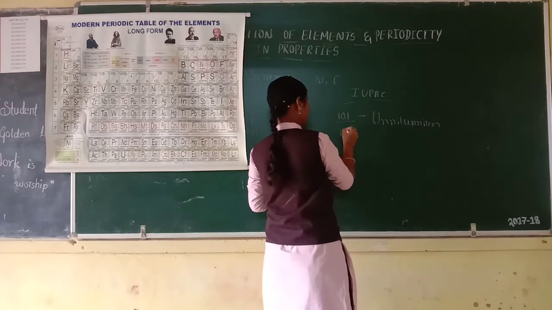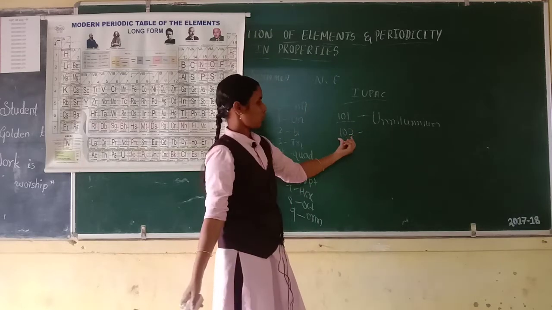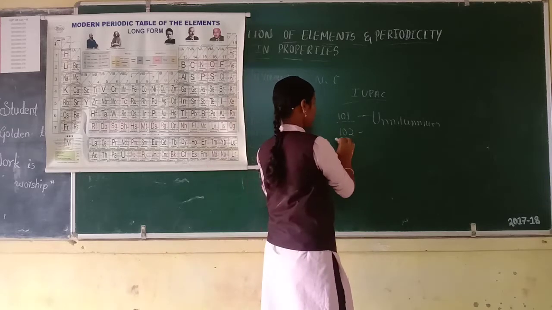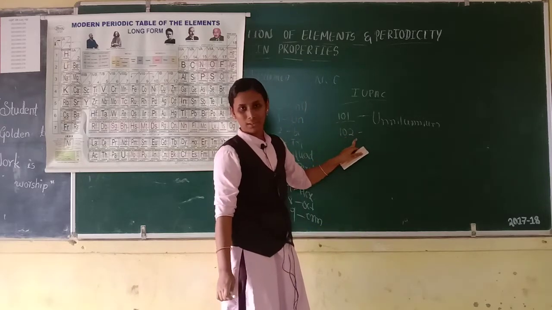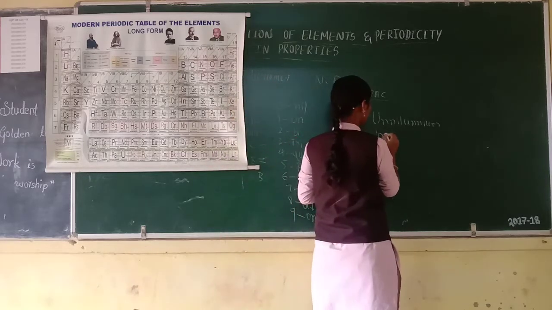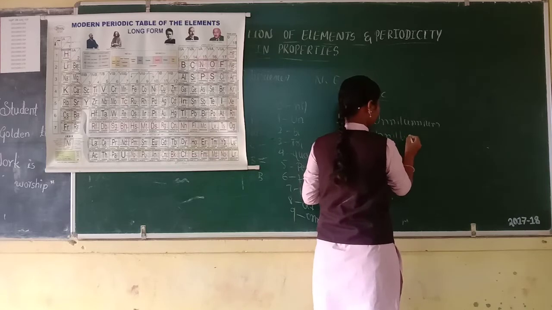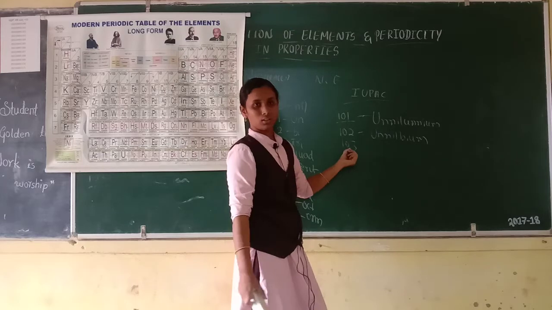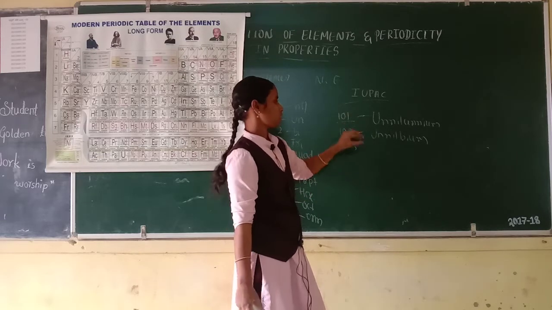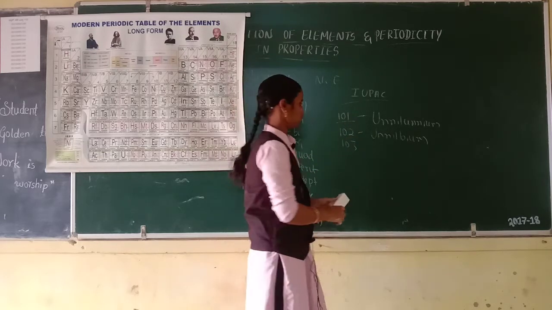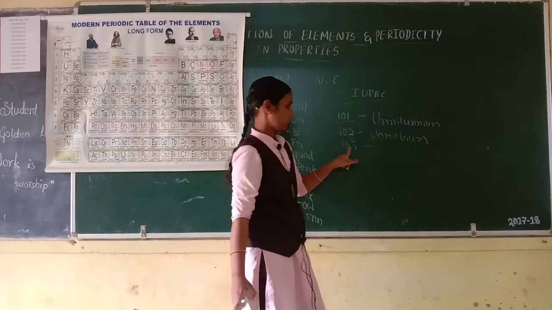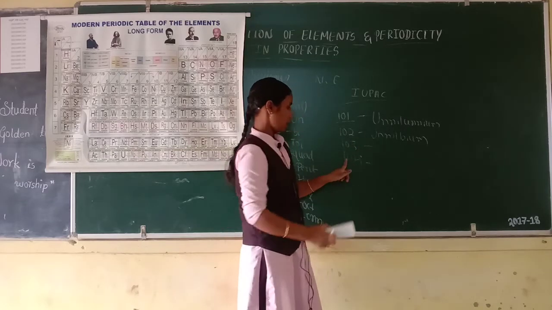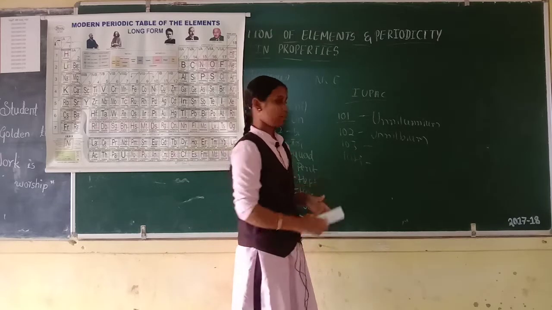Then 102 is unnilbium. Then 103, can you say the nomenclature of 103? That is unniltrium. Then 104, unnilquadium.